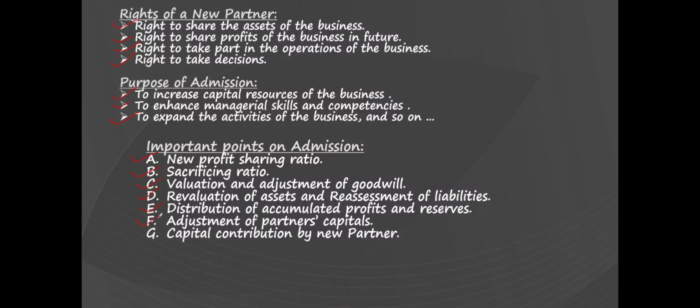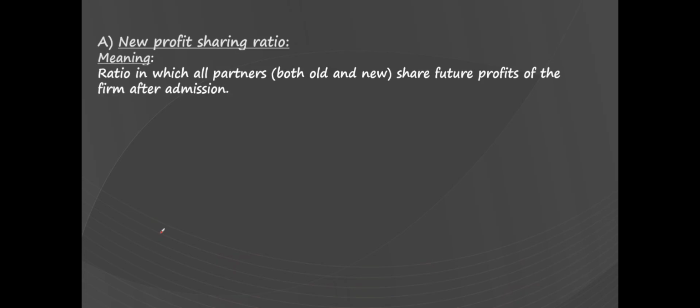Now, first, we will see how to calculate the new profit sharing ratio on admission of a new partner. Now, what is this new profit sharing ratio? It is the ratio in which the existing or old partners and the new partner agree to share the profits and losses in future after admitting the new partner.